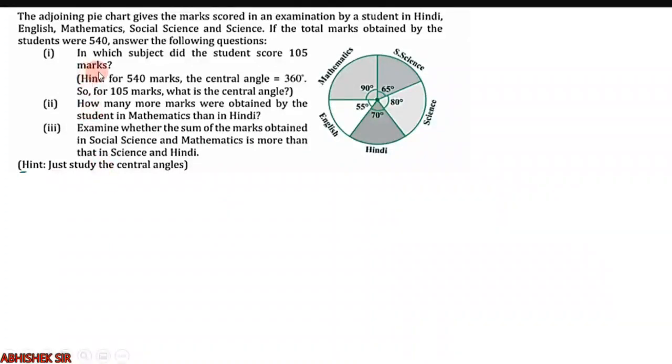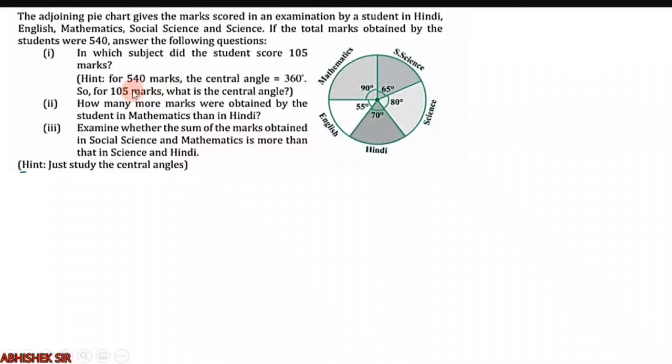The first question is, in which subject did the student score 105 marks? Now, we are being given only angles. They are asking about marks. So we have to convert 105 into angle. Then we will find out. Here the hint is already given. For 540, you see the circle has 360 degrees, and this circle is divided into 540 marks.